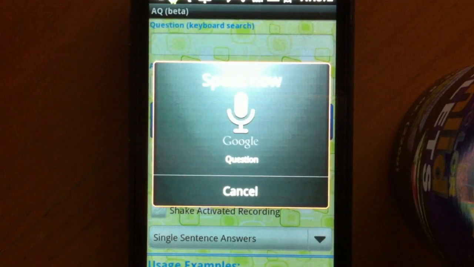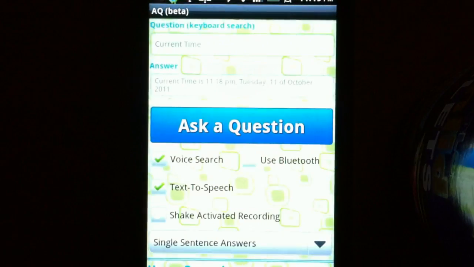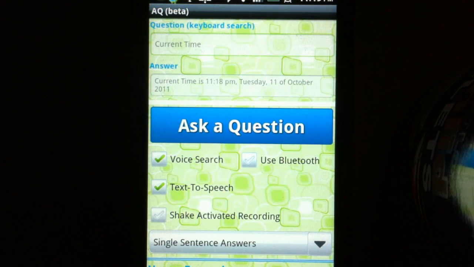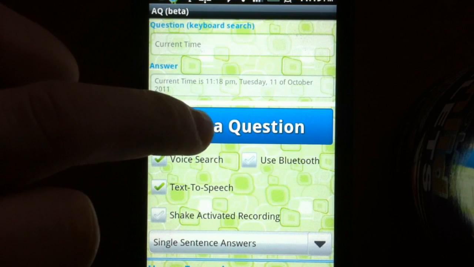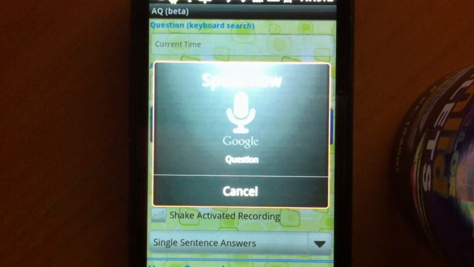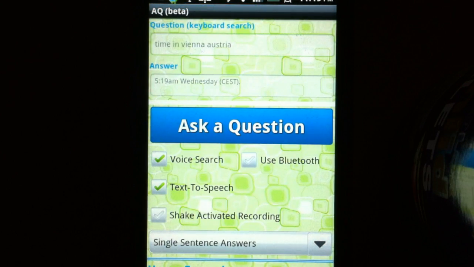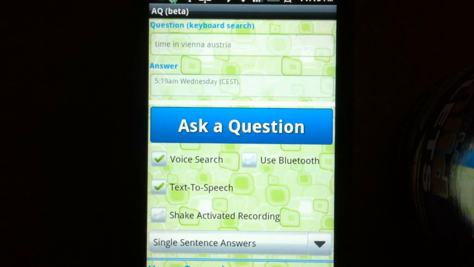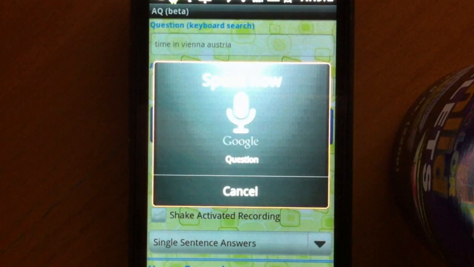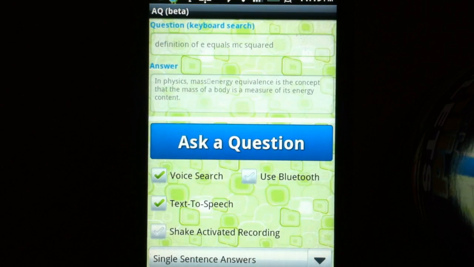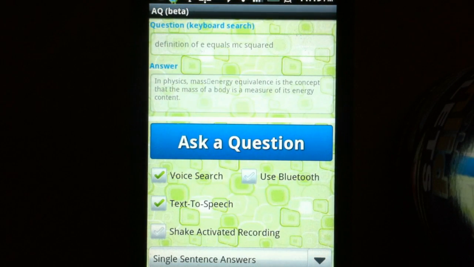Current time. Current time is 11:18 p.m., Tuesday, 11 of October 2011. Time in Vienna, Austria. 5:19 a.m. Wednesday, CEST. Definition of E equals mc squared. In physics, mass energy equivalence is the concept that the mass of the body is a measure of its energy content.